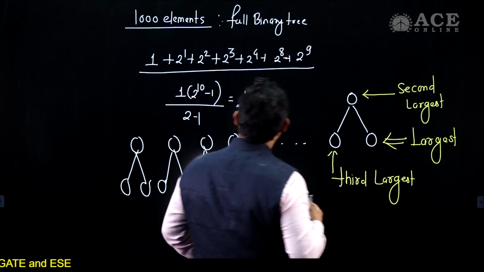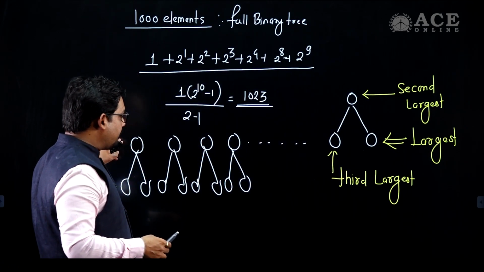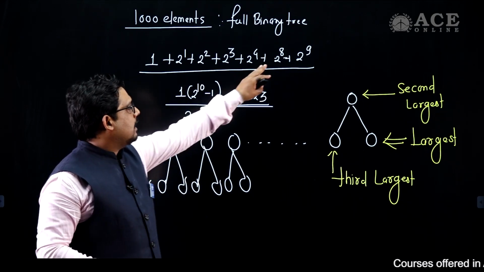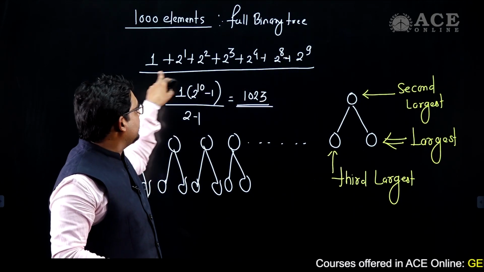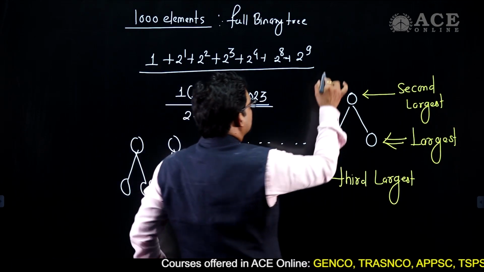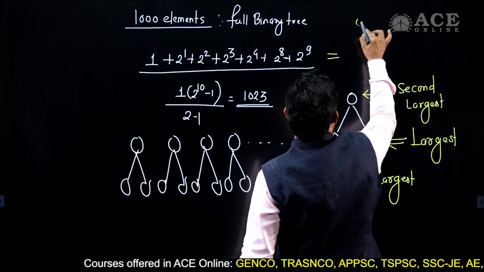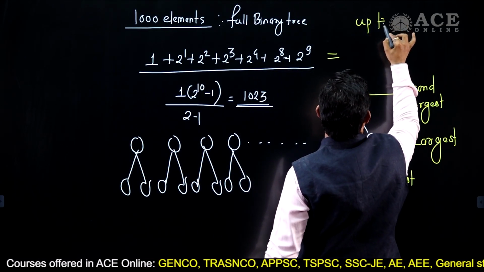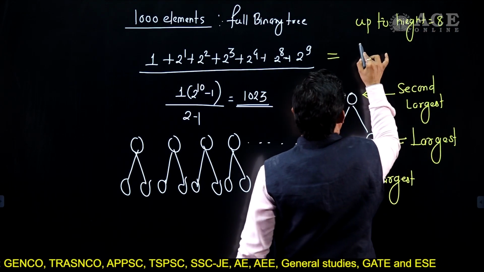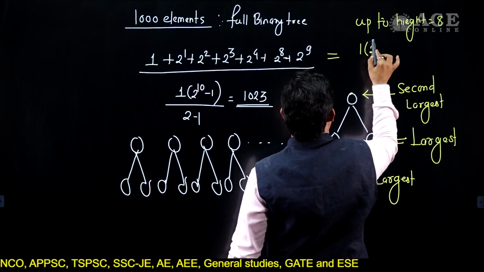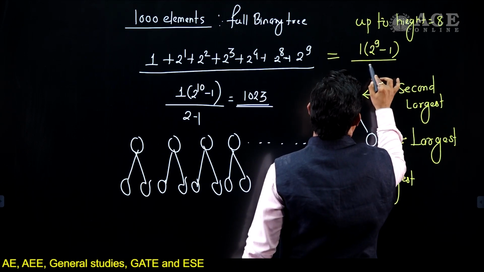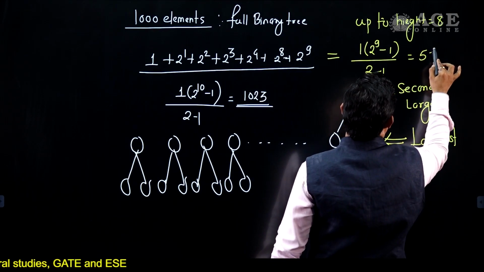Now I can say that up to the previous level, how many elements have already been arranged? In this particular case, up to this level everything is full, and that will be 1 to 2 to the power 8. So the number of elements you have already arranged up to height 8 will be equal to what? (2 to the power 9 minus 1) divided by (2 minus 1), that is 9 minus 1 over 2 minus 1, and that is equal to 511.